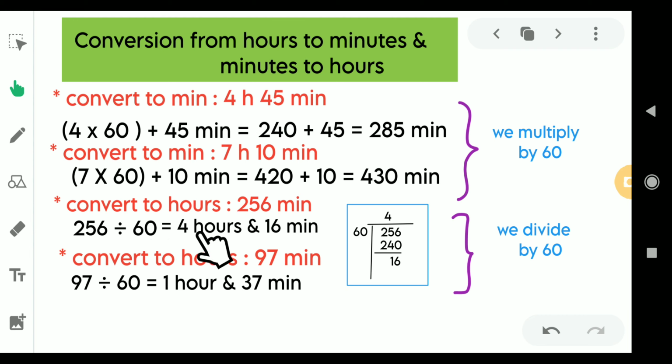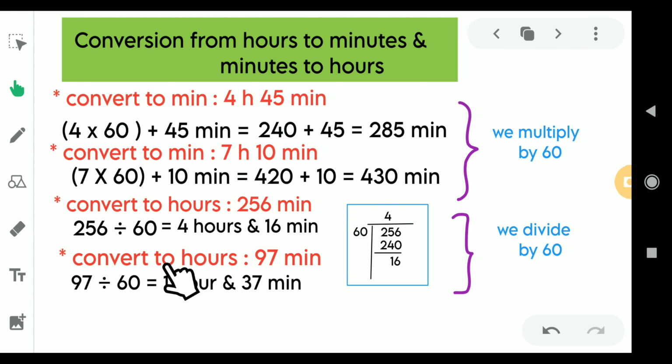So how do you divide this? Simple. 256 divided by 60. 4 6s are 240. Then 256 minus 240 would be 16. And this 4 quotient is known as hours, and this 16 is the minute. So 256 minutes equals 4 hours 16 minutes.